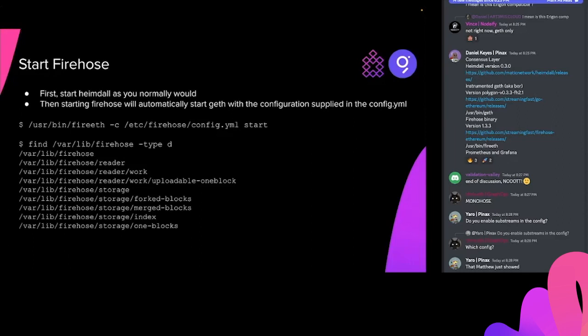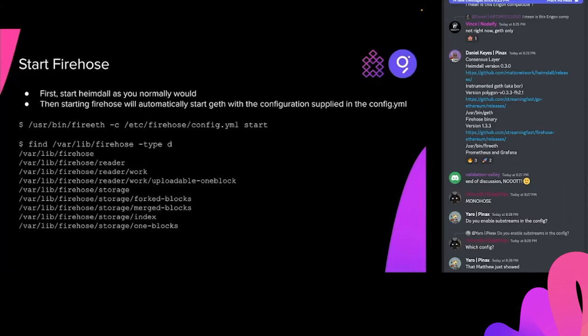In this case, we didn't configure any fancy storage system, so we're just using the local file system to write the blocks. Everything that's the shared file system, in this case, we're not sharing it because it's really all local. But the storage subdirectory is where all the shared files are going. You can see there's a directory there called one blocks at the bottom.